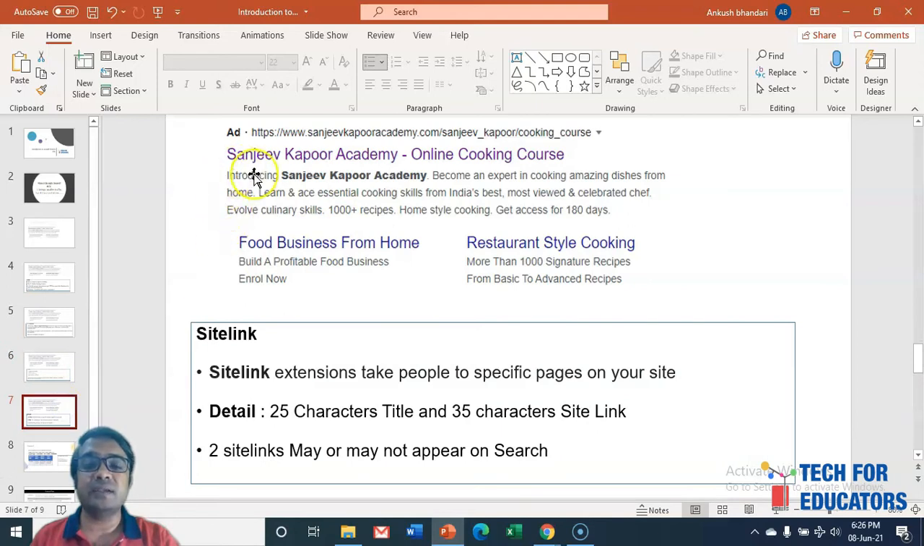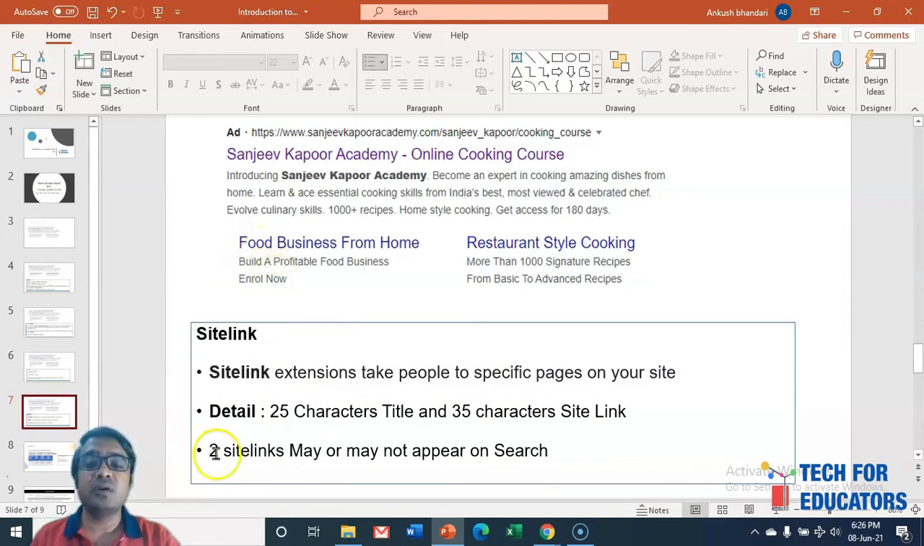And now the site links. What are these site links? So this is additional information which is available, for example, food business from home or restaurant style cooking; these are called site extensions. And 25 characters for the title and 35 characters for the site link detail. So this is the title and this is the site detail. So it should be within these limits.